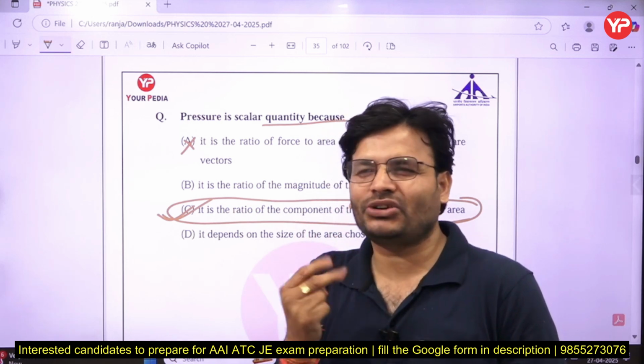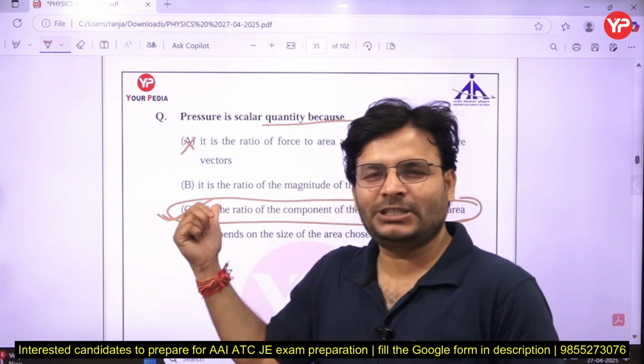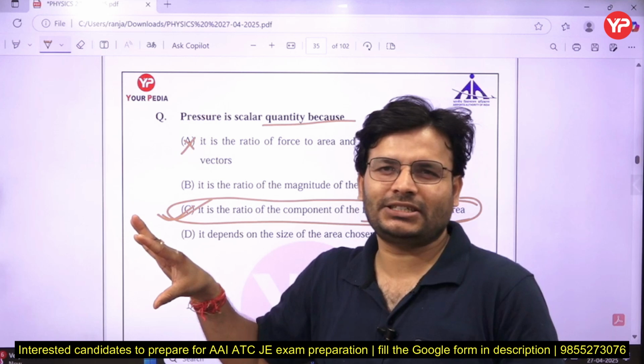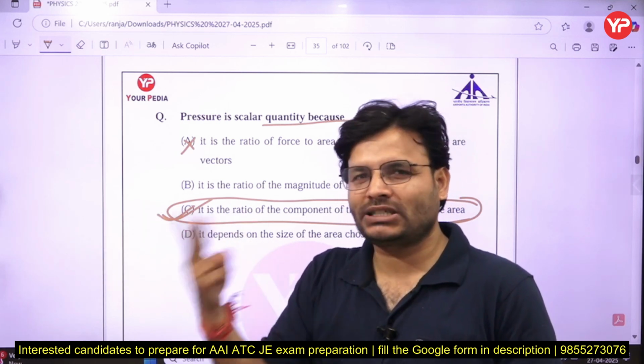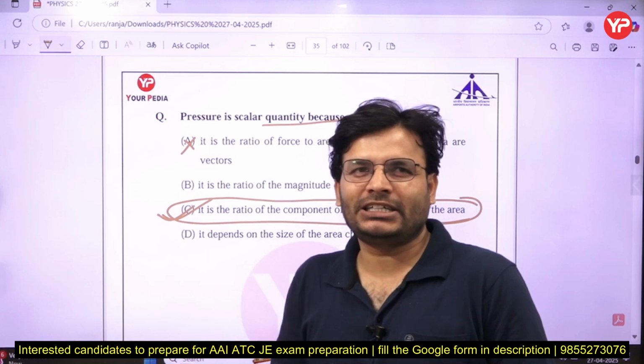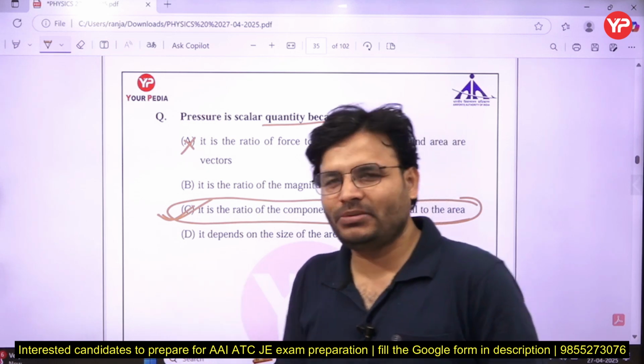One is electricity or current, and the other one is pressure. Both have magnitude and direction, but both don't follow the vector law of addition. That's why these two are considered as a scalar quantity, even though they have magnitude and direction. So try to remember that point.